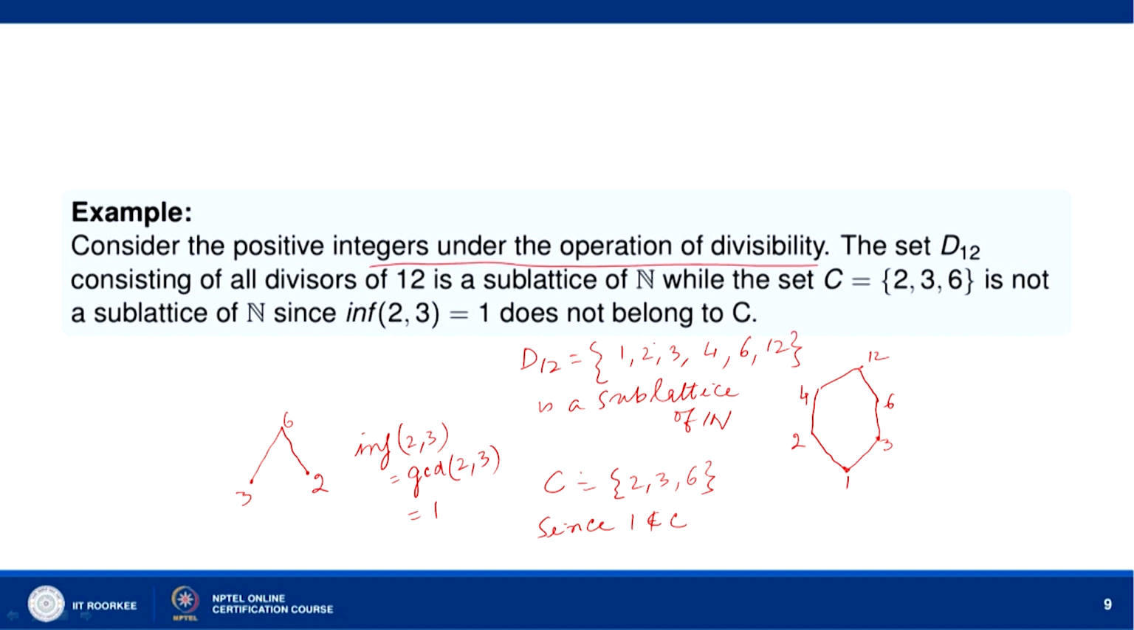it follows that C is not a sublattice, because infimum of 2, 3 means 2 meet 3. 2 meet 3 is the infimum of 2, 3. Okay. So, 2 meet 3 does not belong to C. So, C is not closed under the operation meet.